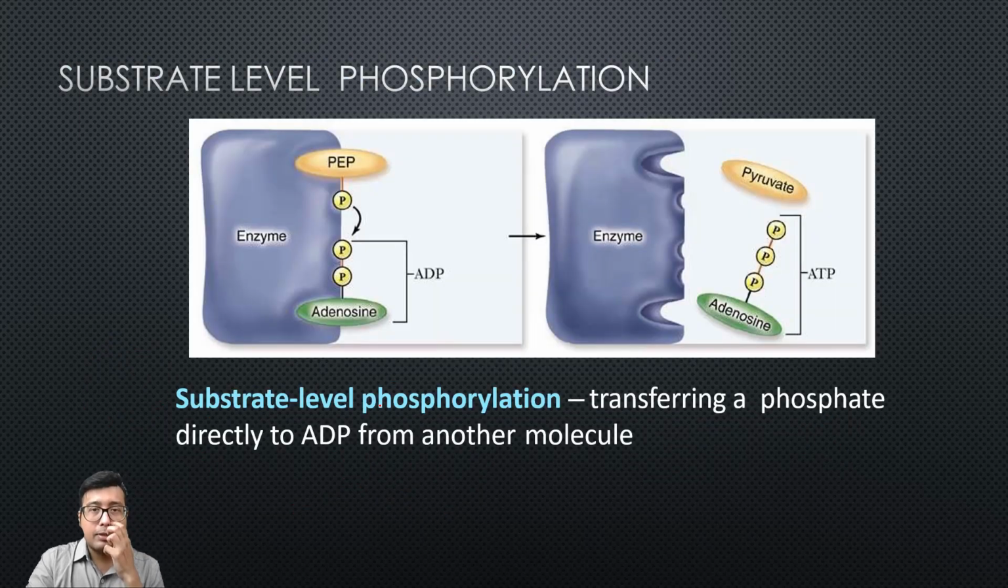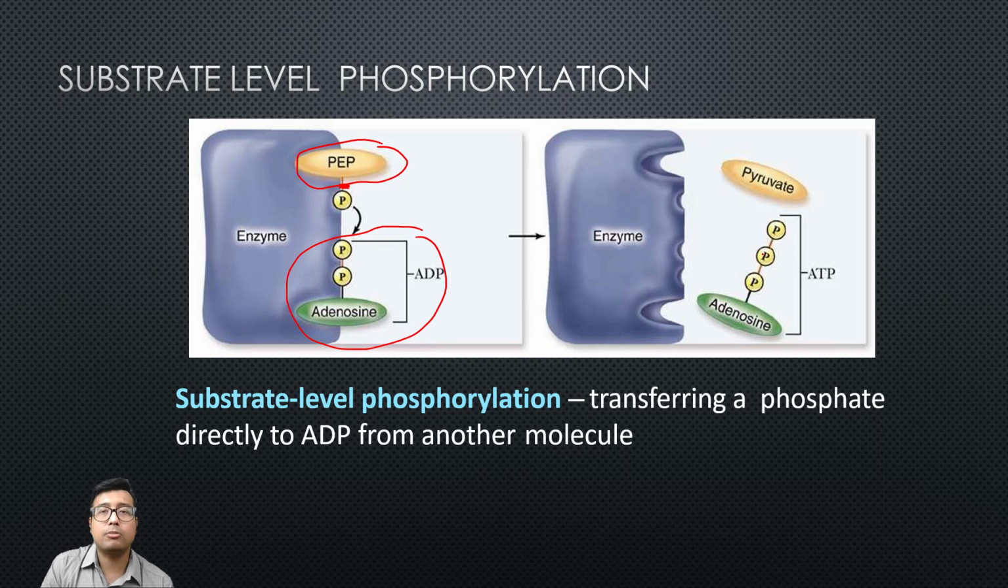Clear? So this is the diagram of substrate level phosphorylation. For example, phosphoenol pyruvate. As I told you, this is the highest. In most textbooks you will find this at the top of the high energy phosphate bonds. So there is a high energy phosphate bond in phosphoenol pyruvate. This phosphate is transferred to ADP, leading to the formation of pyruvate and ATP. Who catalyzes this reaction? Remember, pyruvate kinase.